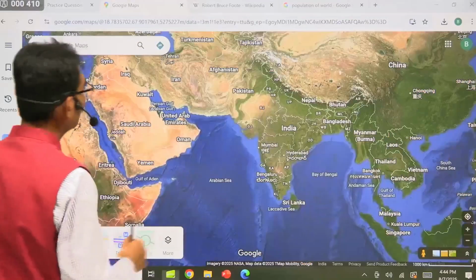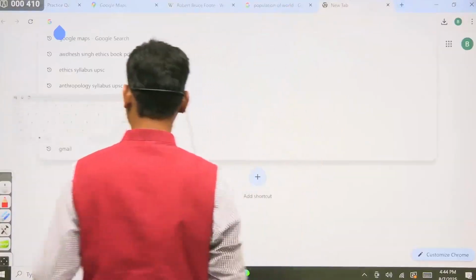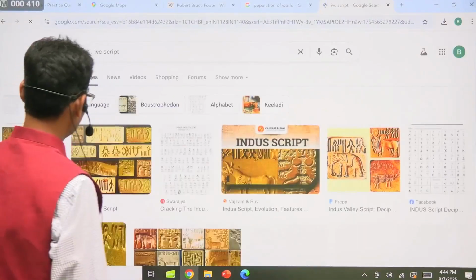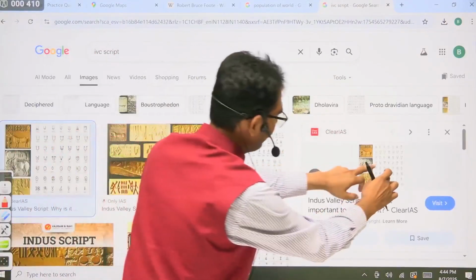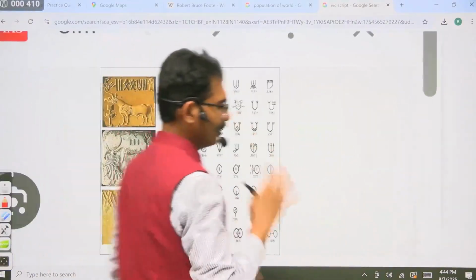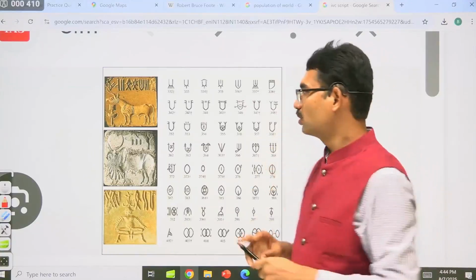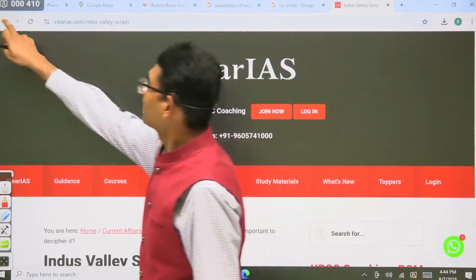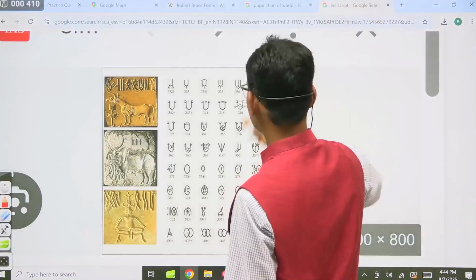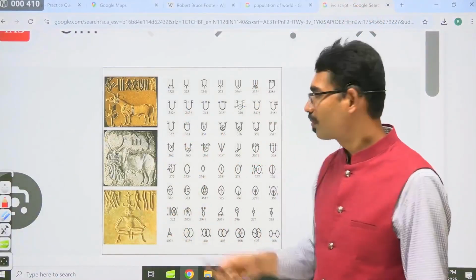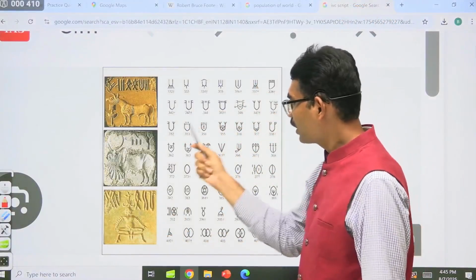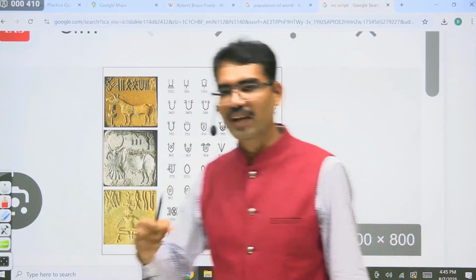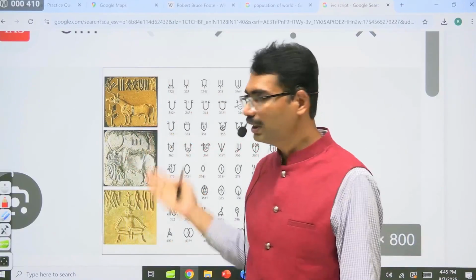For example, if I show you this one, this is what. Now identify this. This is what they have written. Even today, we don't know whether it is an alphabet like ABCD, or something else, whether it is an alphabet or just an image, or each image is giving some kind of meaning. We don't know. In this phase, they have written something, but we don't know what the meaning of this is.